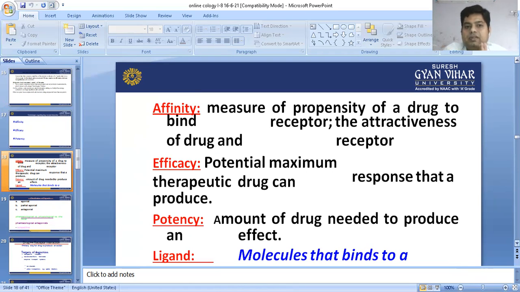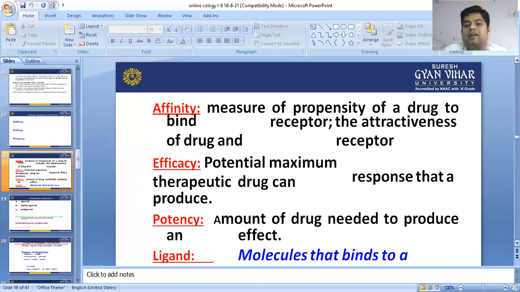That is called efficacy. Just don't confuse affinity and efficacy. Affinity means capacity to bind with the receptor, and efficacy means when it binds with the receptor, it produces a conformational change and produces a response. That is called efficacy.